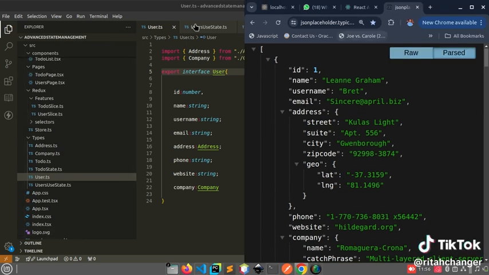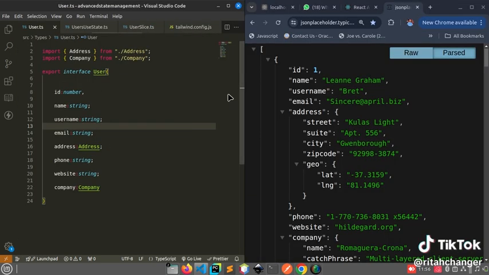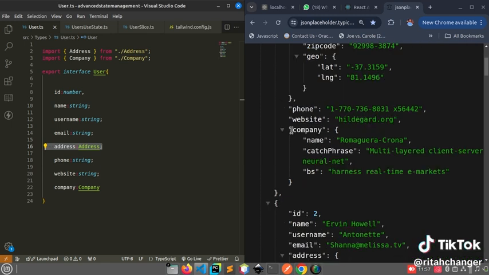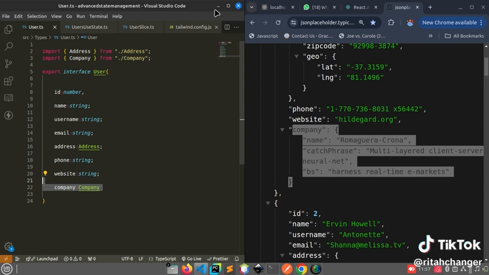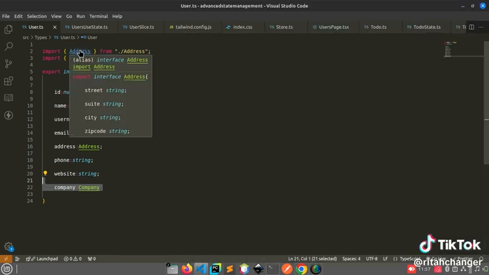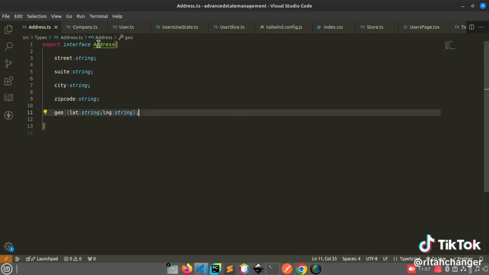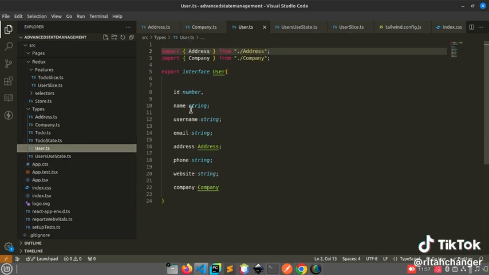Separating something like a user, whereby I defined the type with id, name, username, email, address, street, city, zip code. But for address, I had to define an interface separately to handle address. Then I also had to define an interface to handle company, this company here, and this is the interface. If I check the address here, this is the address. Then if I have the company here, then I have now the user, the total user. So I had to separate that.